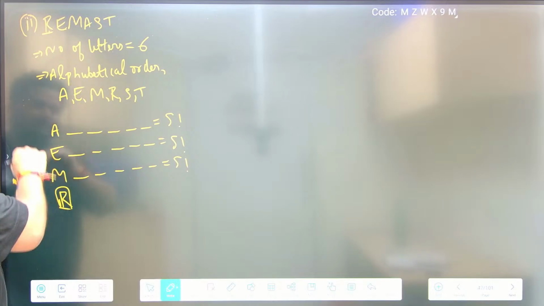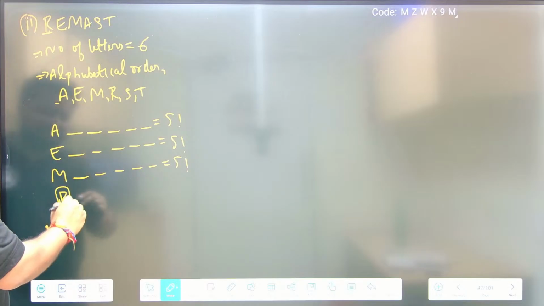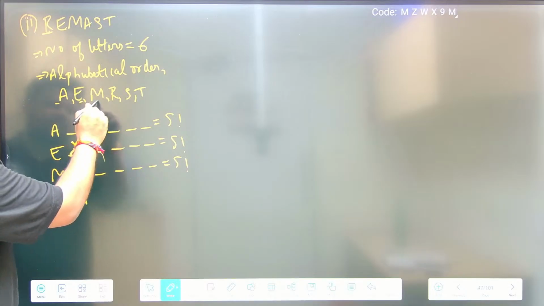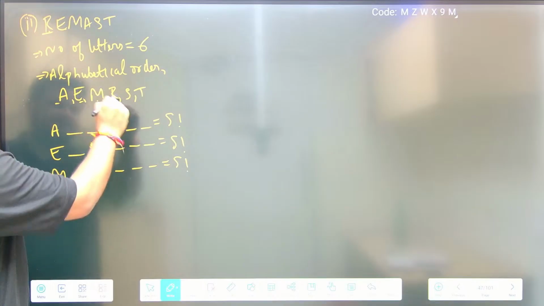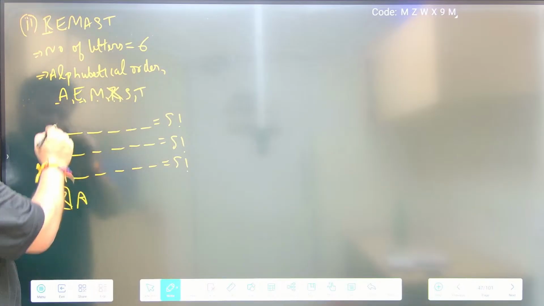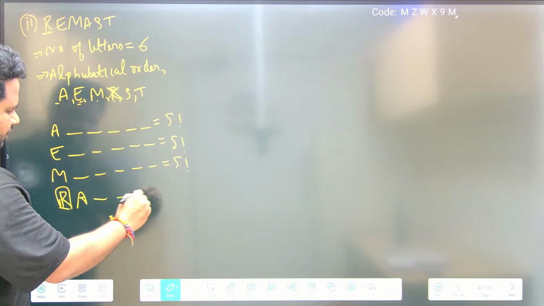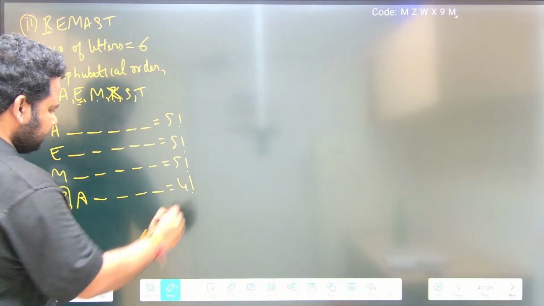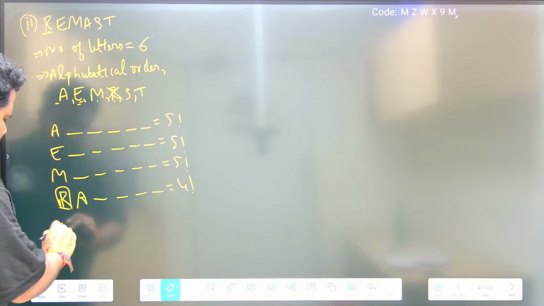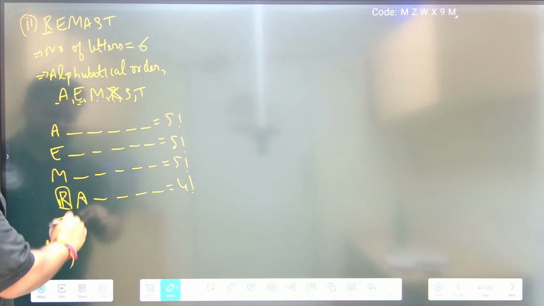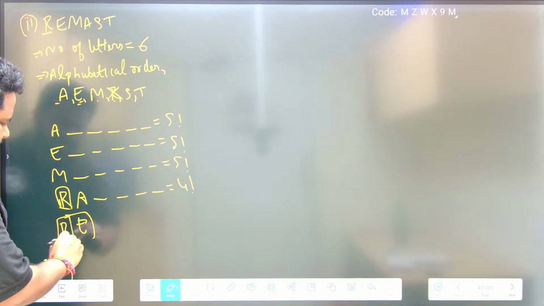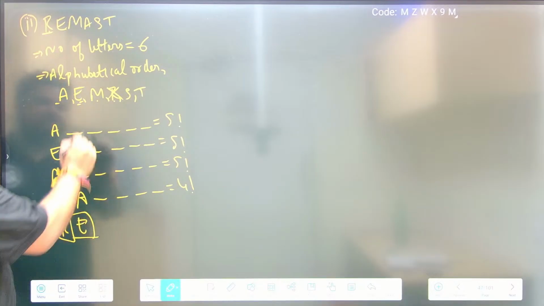Now I should start from the beginning. If I start from the beginning, I have A. After A, how many letters are there? 1 2 3. R I have fixed, so I should remove R. A is fixed. Remaining are 1 2 3 4, so this is 4 factorial ways. After R, E is there, so E I can also fix, because remasked means I want E. So I remove E.